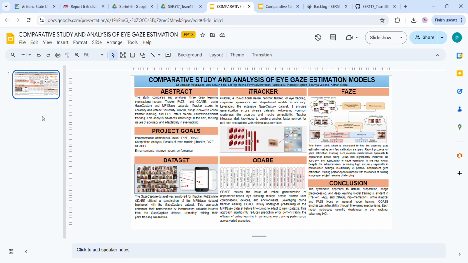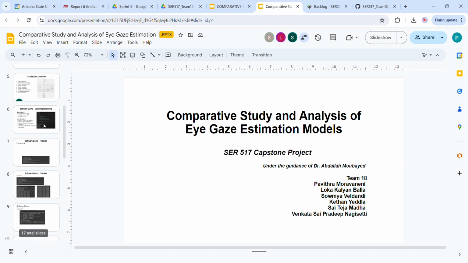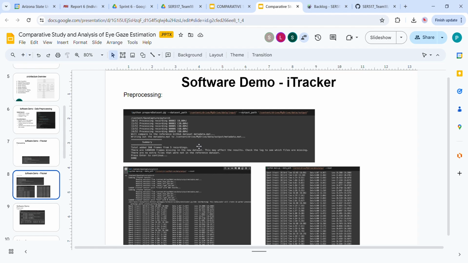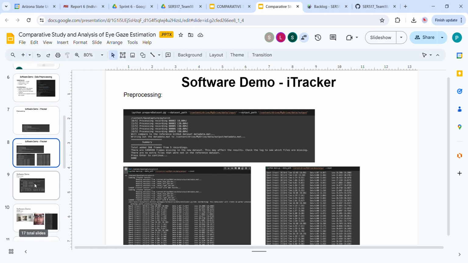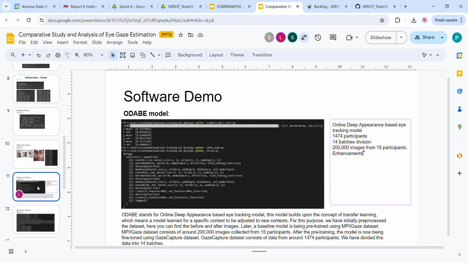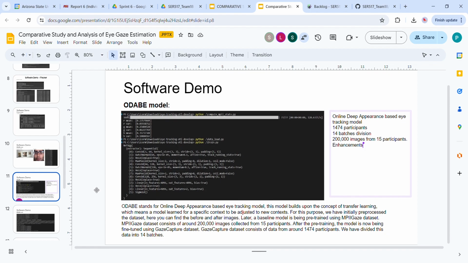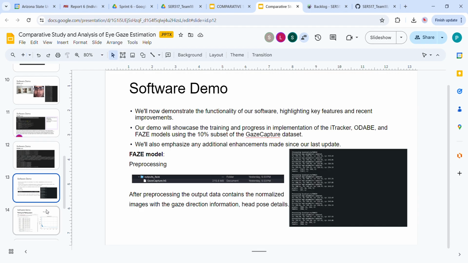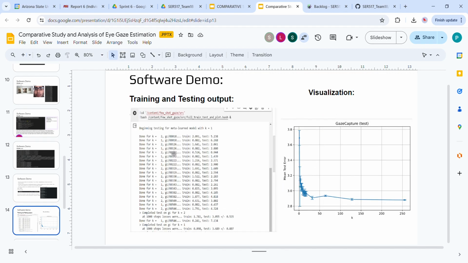Coming to the output, there's a poster that we have made. This is the output of data pre-processing of each model. We divided the entire data set and initially worked on 10% of it. Coming to the software demo, this is the demo of the eye tracker, with training and testing loss. Coming to the ODE model, this is the training and testing loss of the ODE model, and this is the pre-processing and output of the face model.